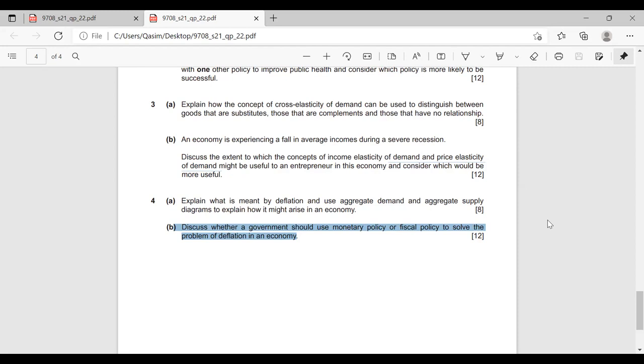Now, this is very important. Students, listen to me. I'm telling you a very important thing. In monetary policy, technically, there are not two policy instruments. It's technically one policy instrument, right? Okay, think about this.